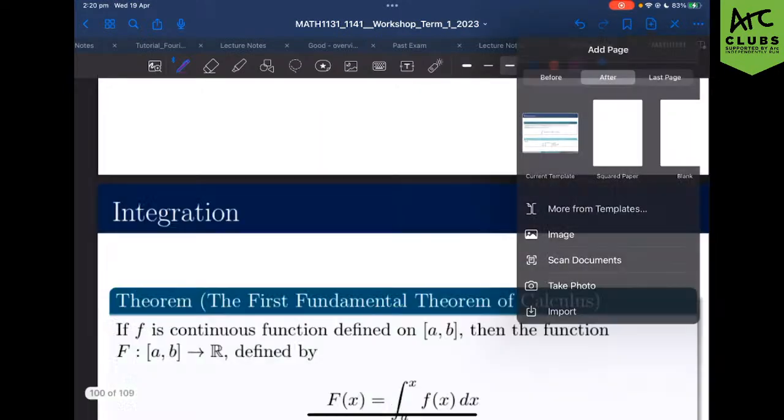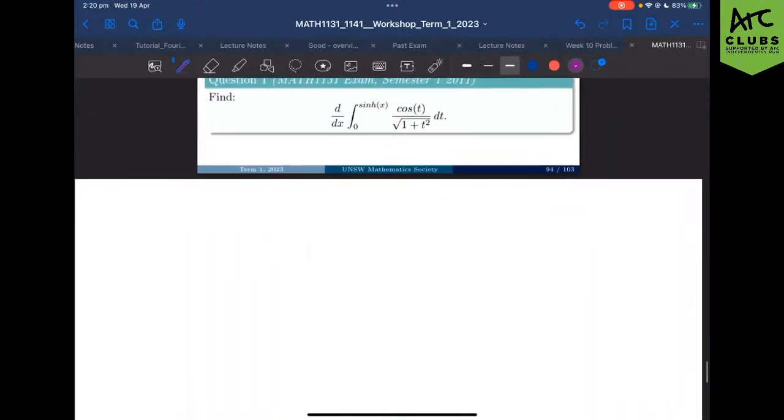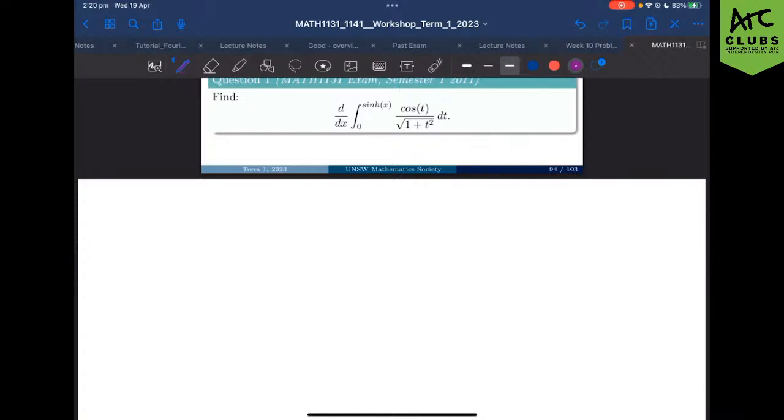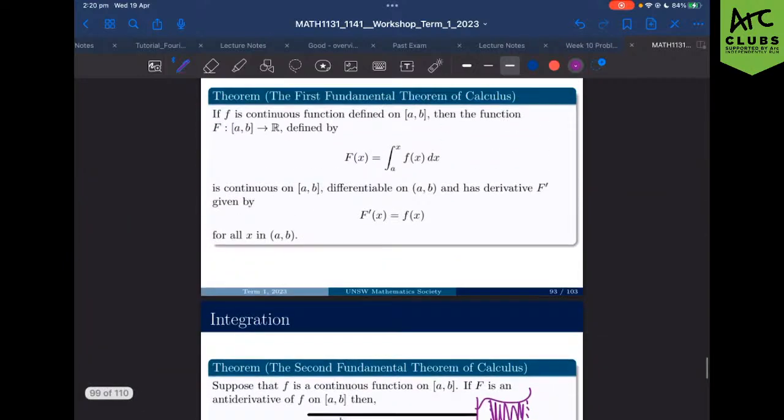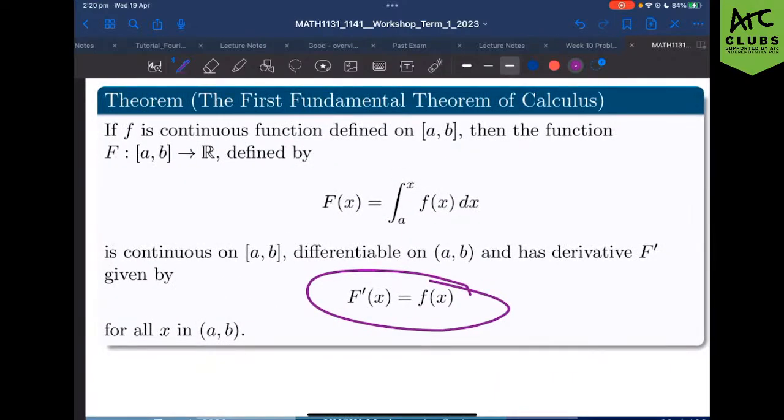Now, in order to do this, oh, I got squared paper, that's hot. Cool. We're basically going to combine our two theorems together to get a cheeky rule that we're able to use instead. So if we remember back up here, when you take the derivative of our integral, which is basically what we're doing here, if big capital F of x is equal to our integral, then the derivative of that is the derivative of our integral.